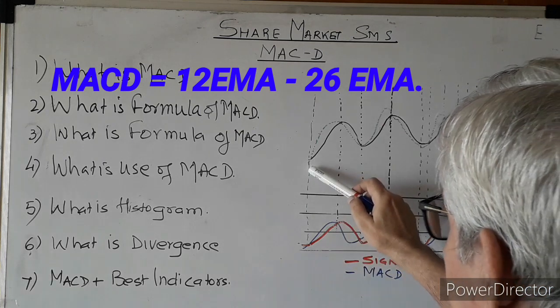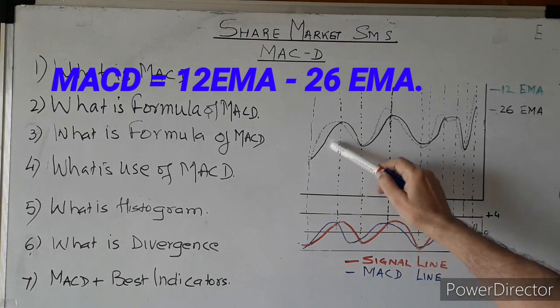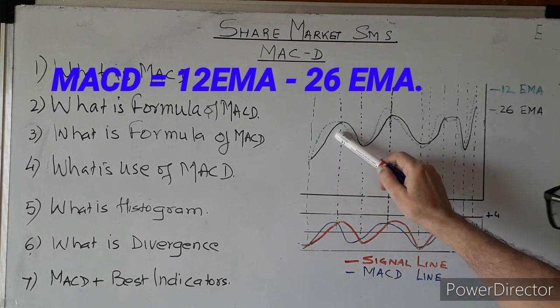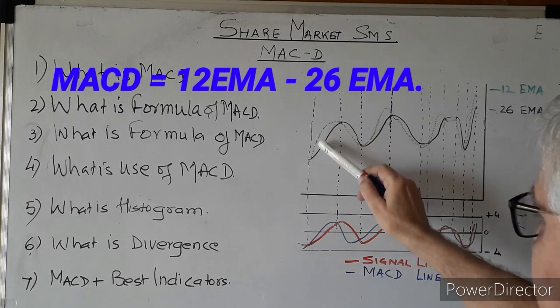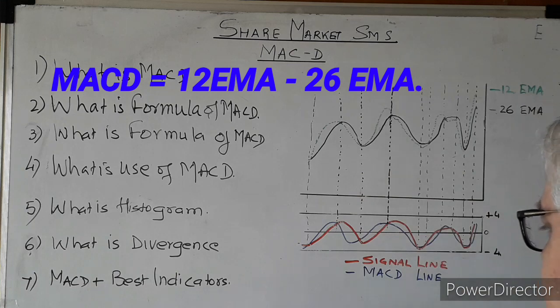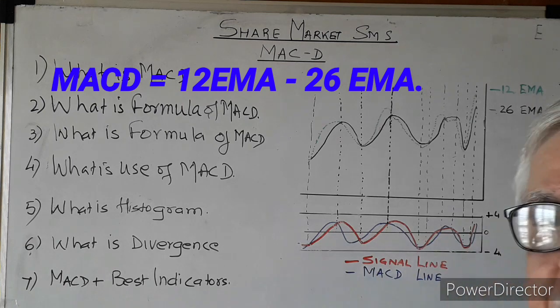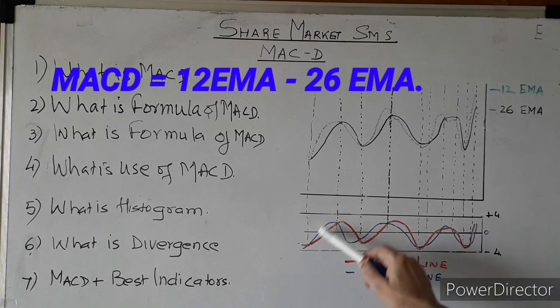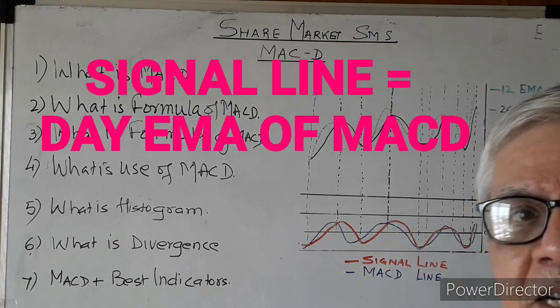That means if the green one is the 12 EMA and this black one is the 26 EMA, these values, this value minus this value, this value minus this value, they are in numerals. These numerals, when they are plotted on this MACD chart, form the blue line. And the 9-day EMA of this blue line is your signal line.